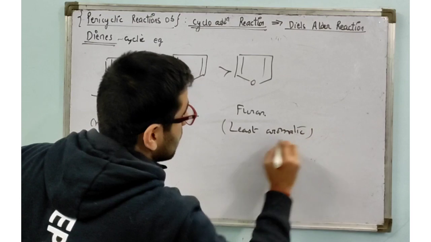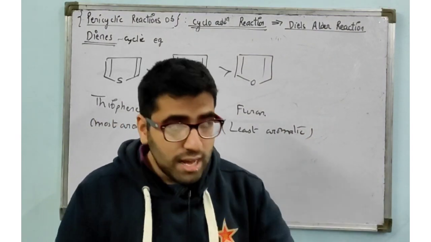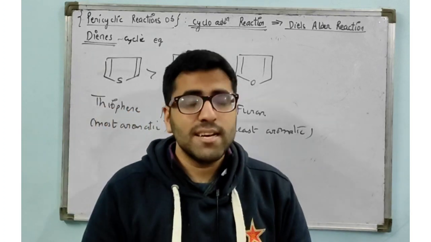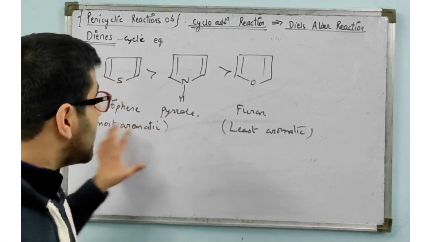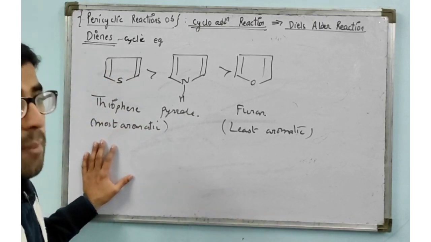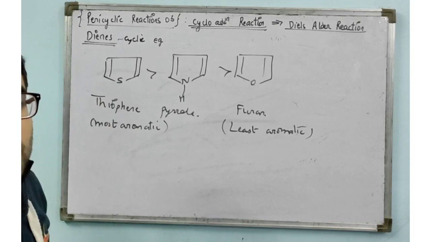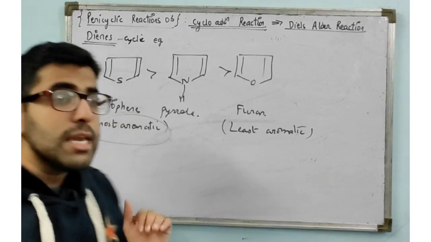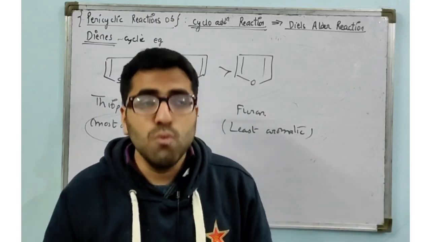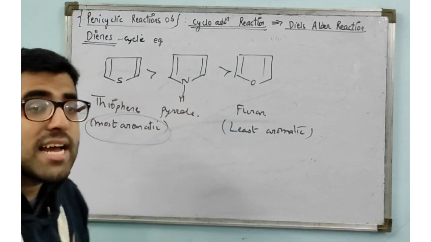Now if I ask you which one takes part as a diene, then definitely that molecule is losing its aromaticity. If it acts as a diene, it will lose its aromaticity. So definitely the most aromatic one will never be allowed to lose its aromaticity, and therefore it will not act as a diene.